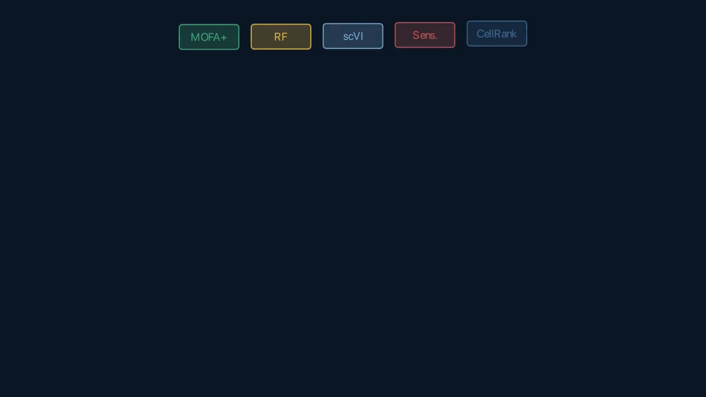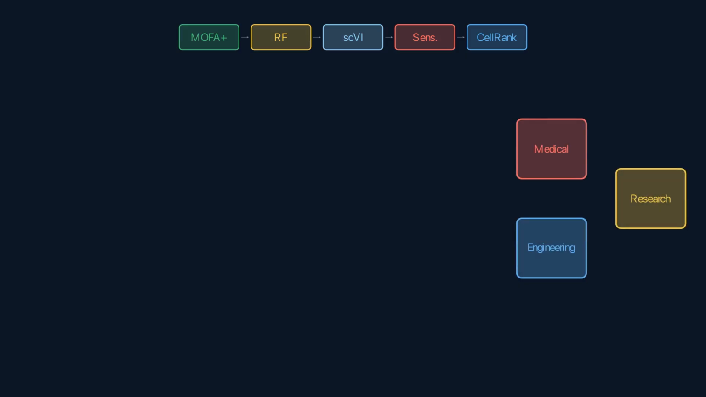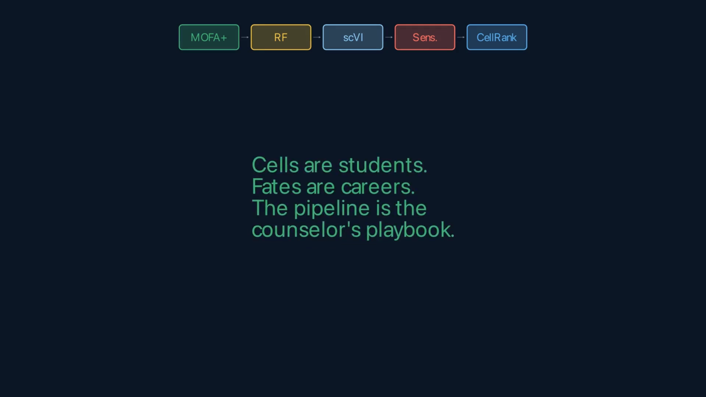The campus counsellor surveyed across 3 domains, found which factors predict career outcomes, mapped every student in a batch-corrected space, identified the students at crossroads and their sensitive factors, and predicted each student's probability of reaching each terminal career. That's the multi-omics to fate pipeline, from raw measurements to biological trajectory prediction. Cells are students, fates are careers. The pipeline is the counselor's playbook.